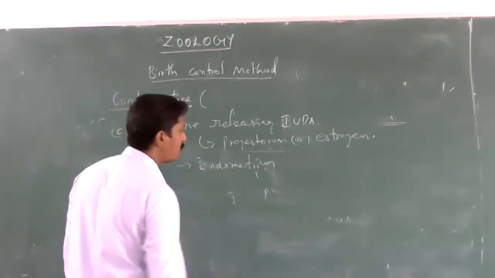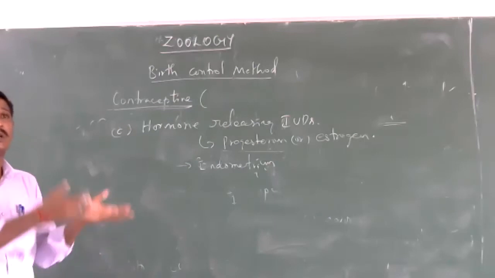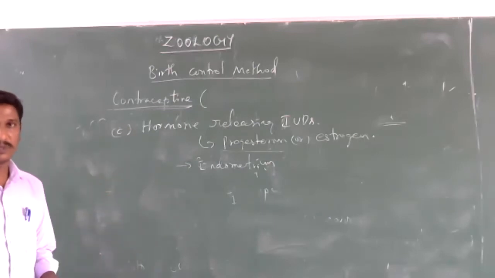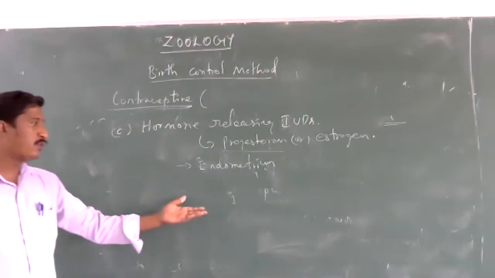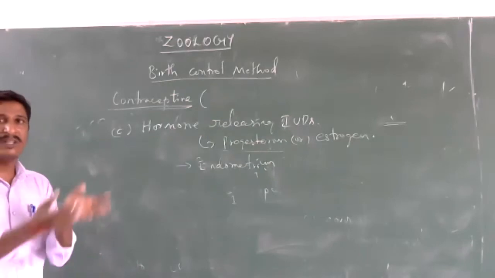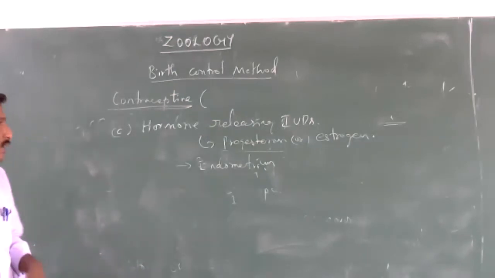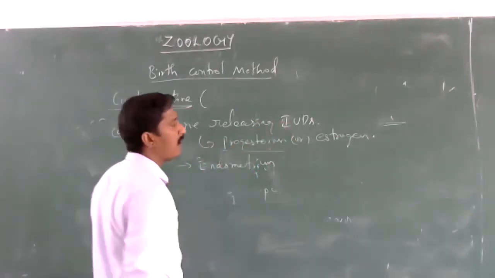And also it induces the movement of the premature zygote. The premature zygote is moved into the uterus, and the uterus cannot prepare for implantation, so it is easily terminated. These are all done by hormone releasing intrauterine devices.